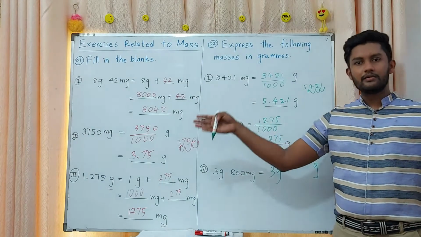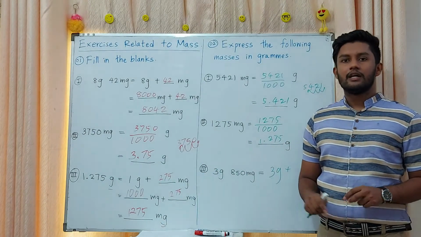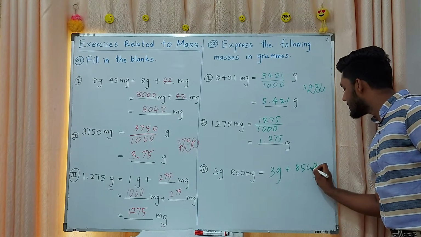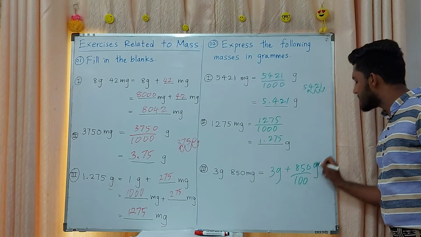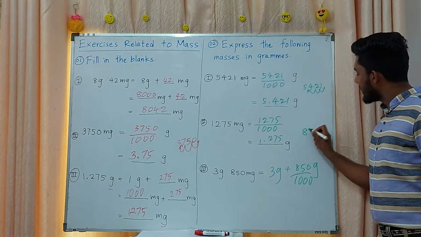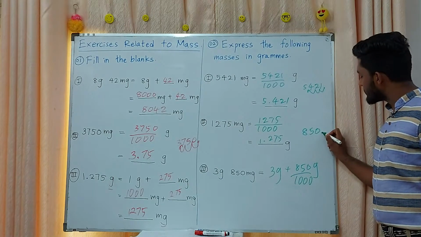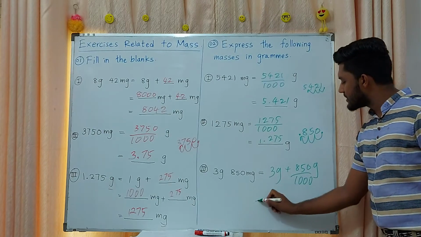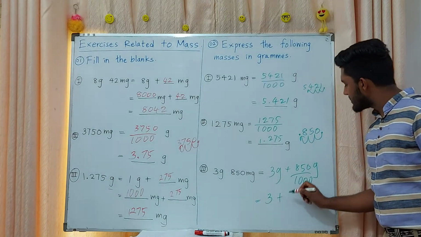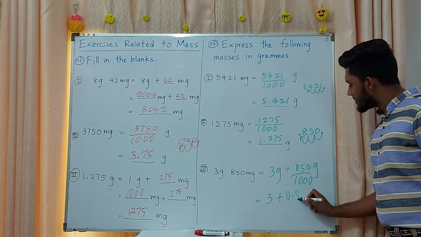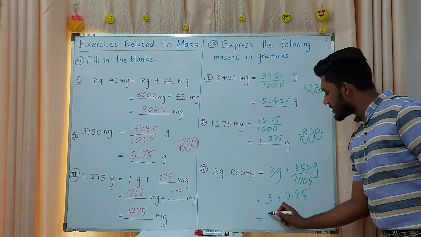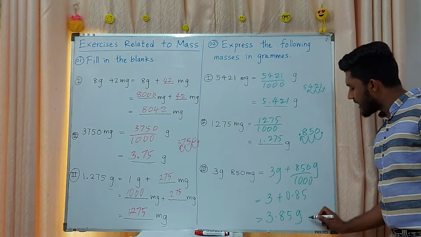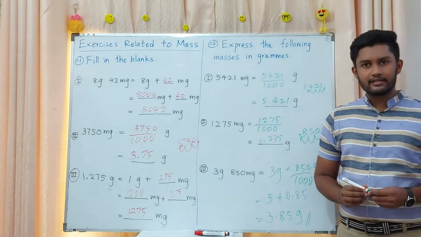That means you want to do the division. 850 divided by 1000, means 1, 2, 3. Then here the decimal point, 3 plus 0.85. That means 3.85 grams. That is the answer.